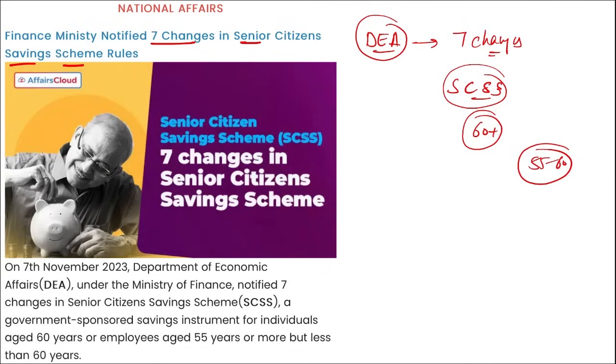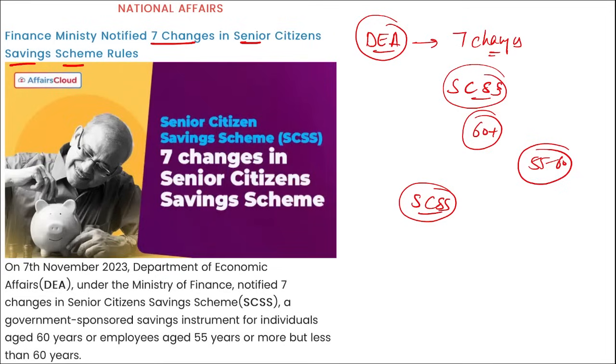So this government scheme has provided 3 months to invest in the Senior Citizen Saving Scheme for individuals aged above 55 but below 60. And according to the revised rule, account holders can continue to extend the account in any number of blocks, of 3 years each.